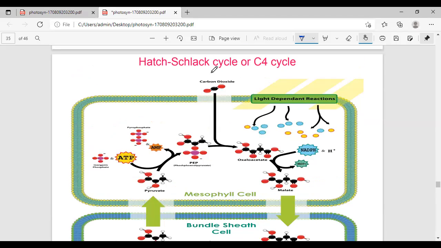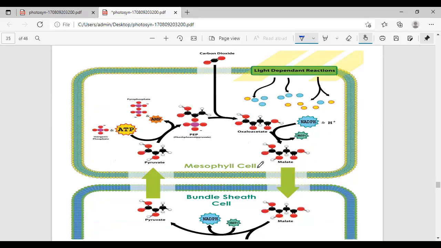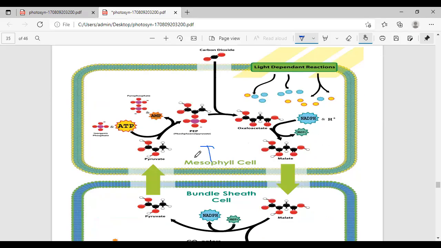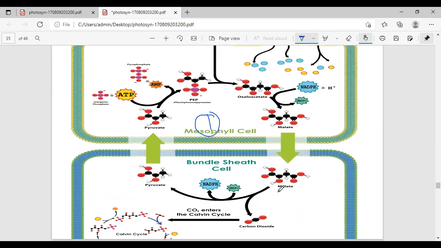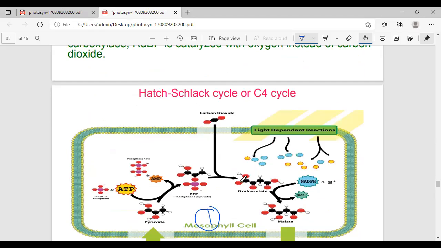The first step in this cycle is the reaction of the C4 pathway. This pathway operates in two photosynthetic cells. What are the two photosynthetic cells? The first photosynthetic cell is called the mesophyll cell. The second photosynthetic cell is called the bundle sheath cell. Okay, first, you can observe the mesophyll cell.